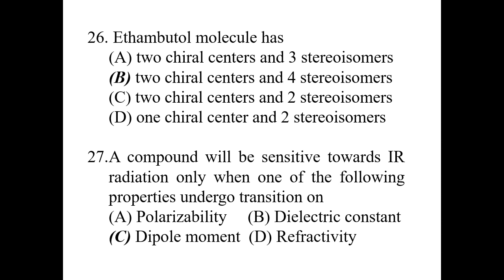Next, question number 27. A compound will be sensitive towards IR radiation only when one of the following properties undergoes transitions. So the first condition for any compound to show sensitivity towards IR radiation is that the compound should have a dipole moment. Other options are not correct, only one option is there. The correct option is that the compound should have a dipole moment.